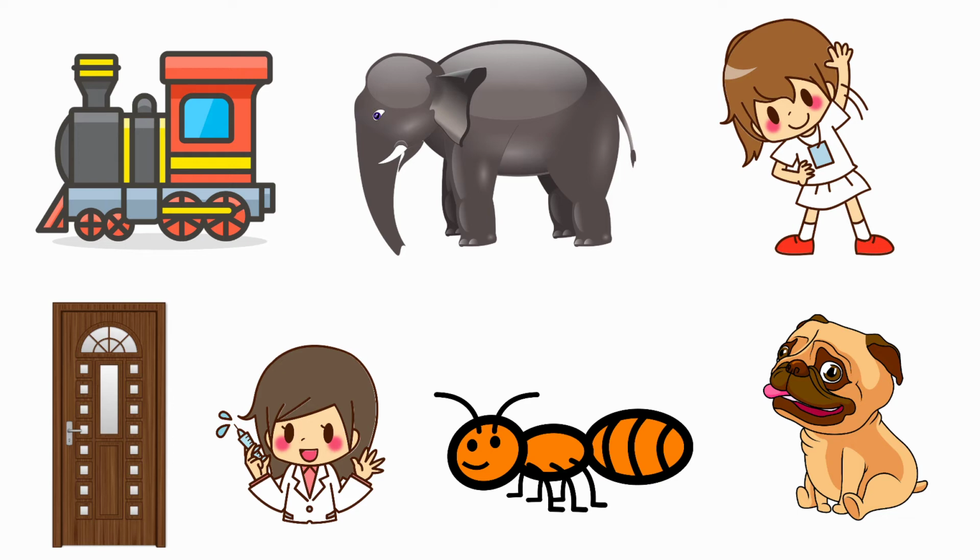Next one, elephant. The beginning sound for the picture elephant is A. And the sound of the letter E is A. Both are having the same sounds. So we should not cross out the picture.